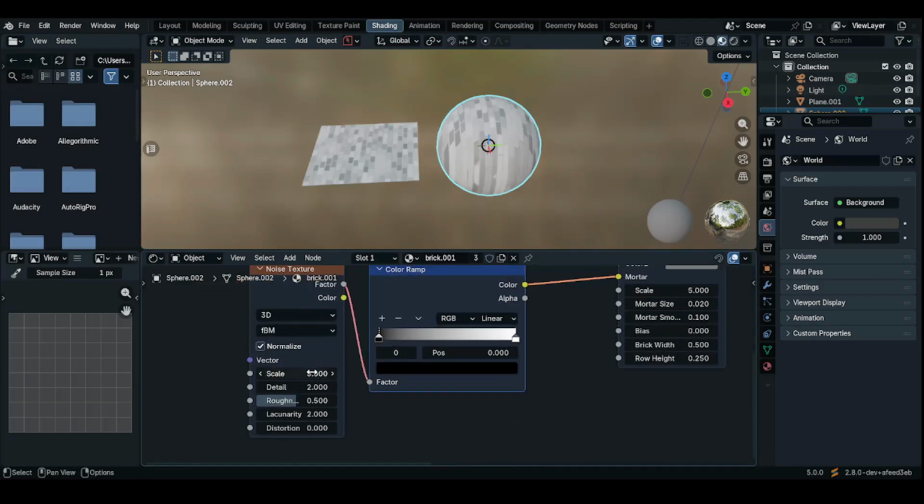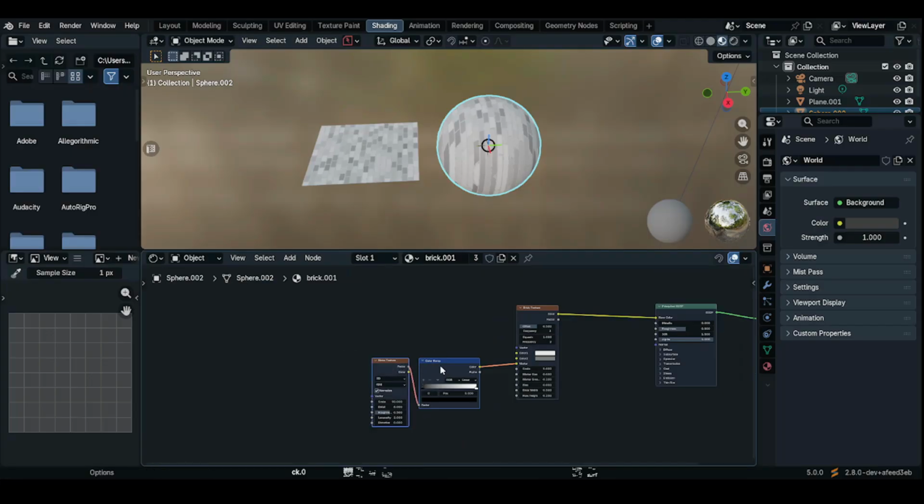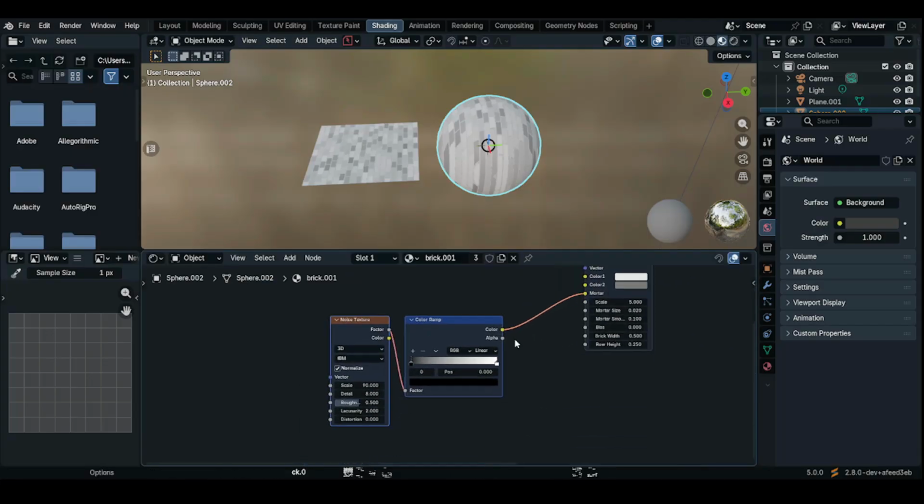Okay, set the scale of the noise texture to maybe 90, a detail of 8. Move it down.